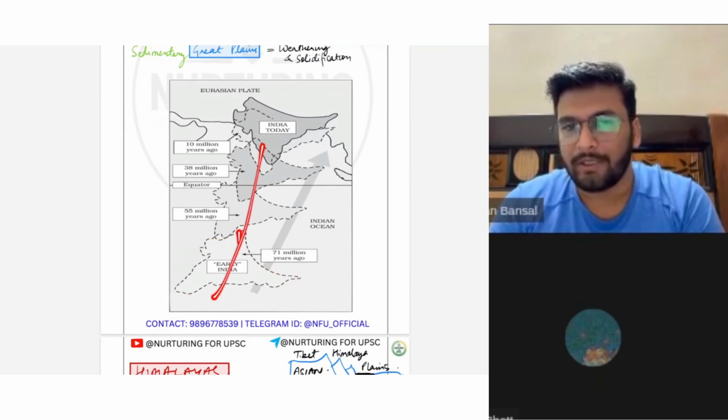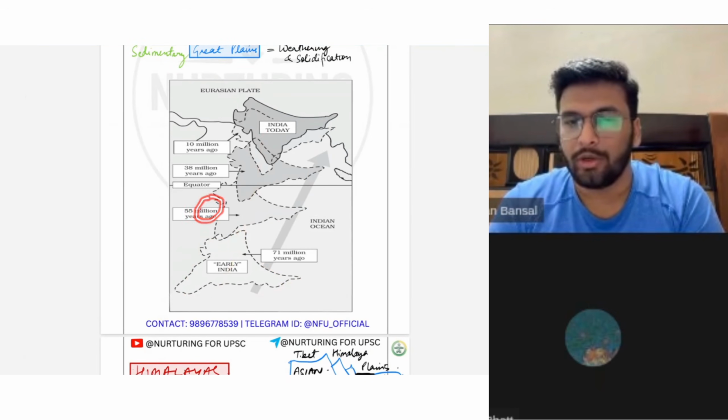When it was traveling upwards, it met the Reunion hotspot. The Reunion hotspot led to the formation of the black soil over here. These Deccan traps eventually weathered into the form of black soil.